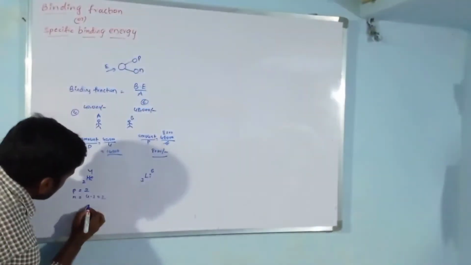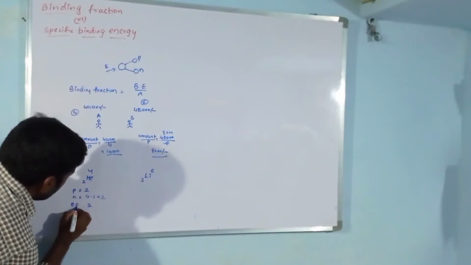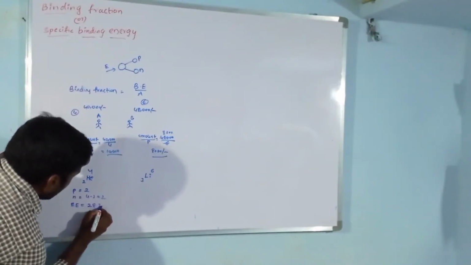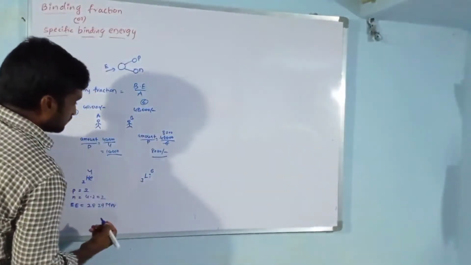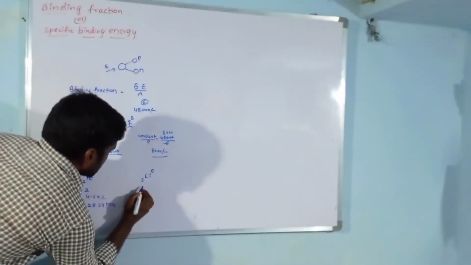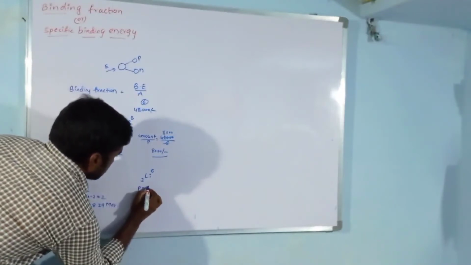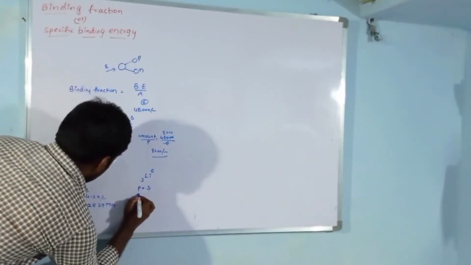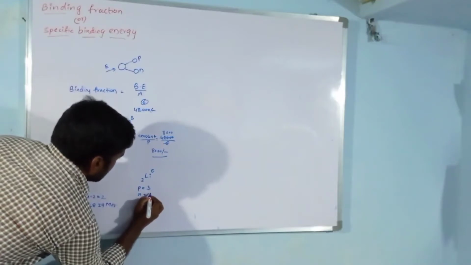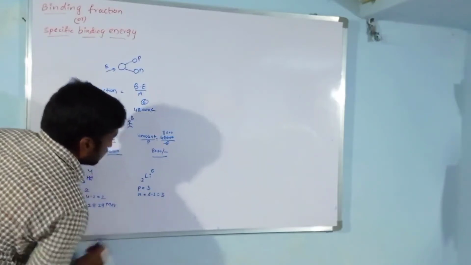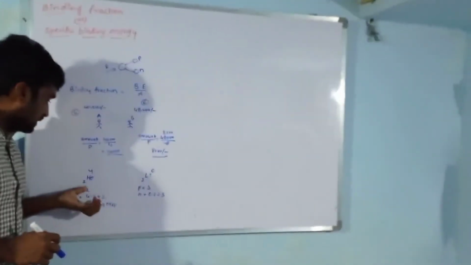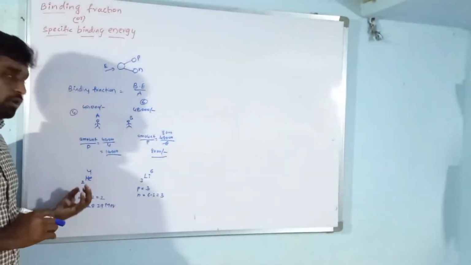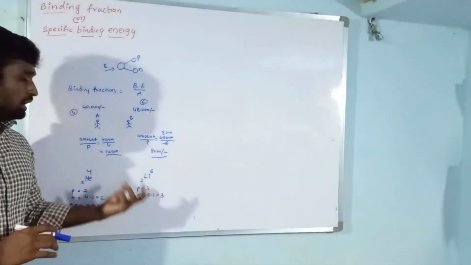That is 28.29 mega electron volts. In lithium, there are 3 protons, and the neutron number is 6 minus 3, which is 3. How many nucleons here? 6 nucleons in lithium, 4 nucleons in helium.